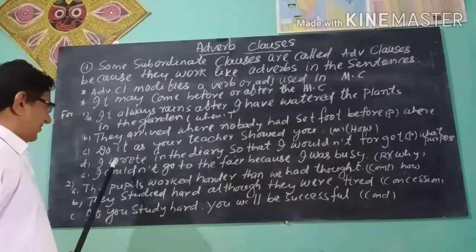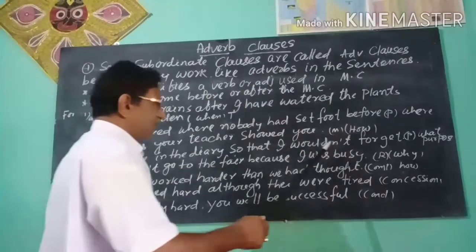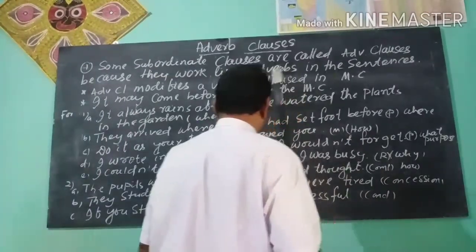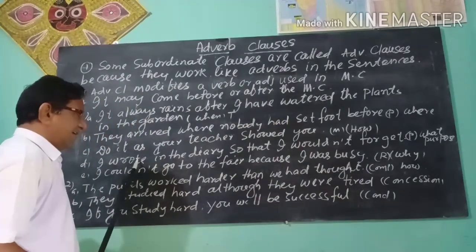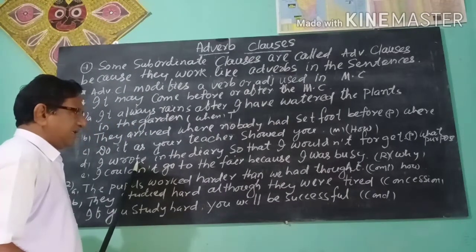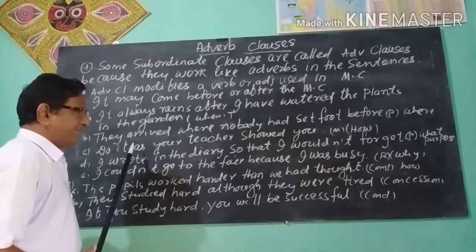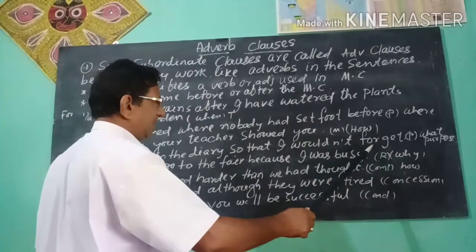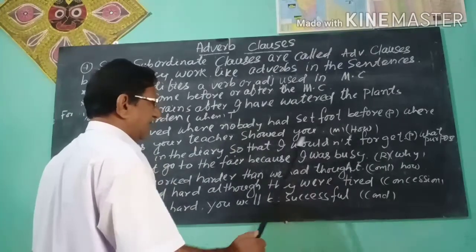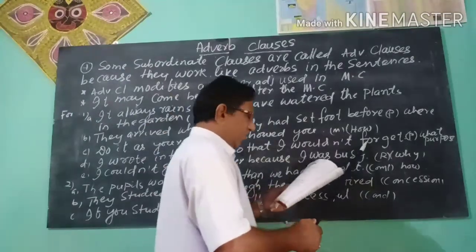For what purpose? So that I would not forget. Wrote is the verb in the main clause. So that I would not forget is the adverb of purpose.